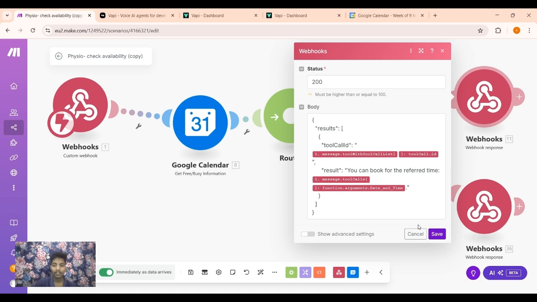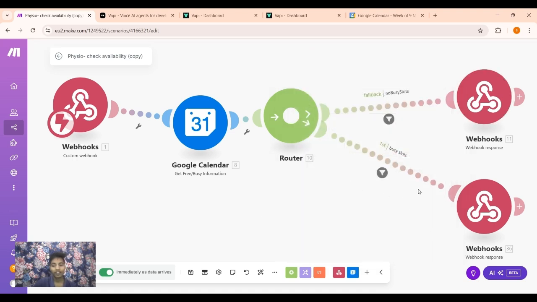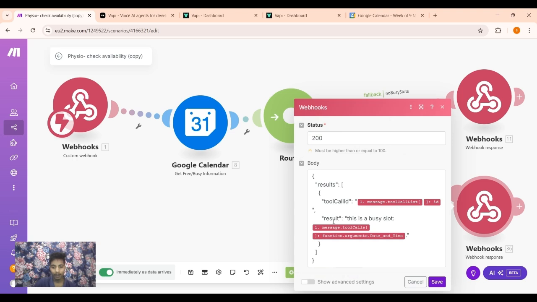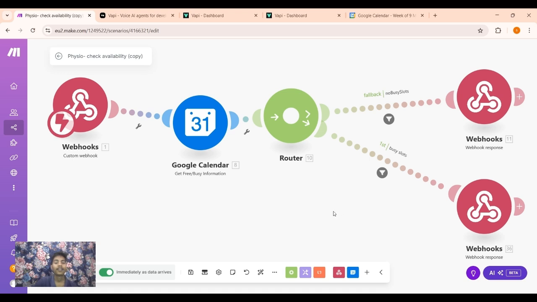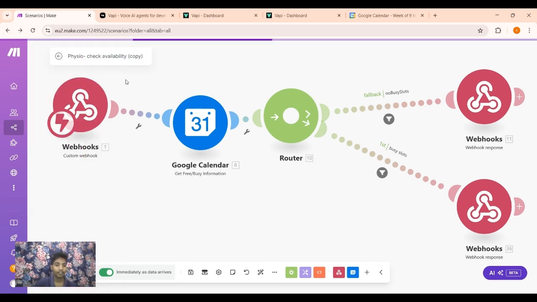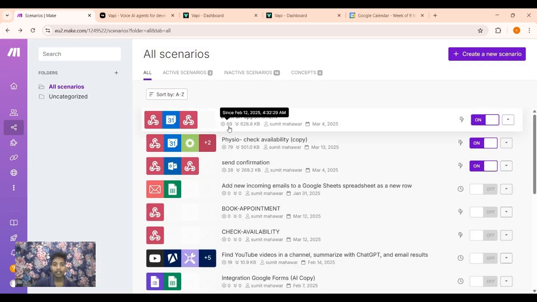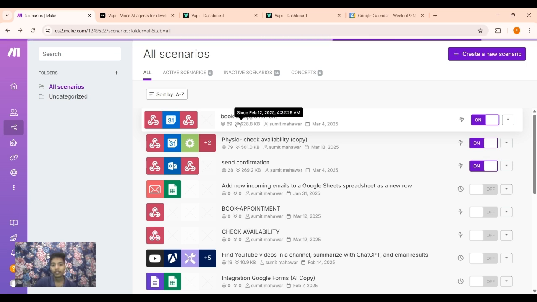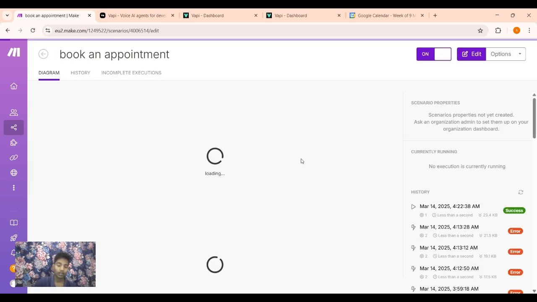But if there are busy slots on the preferred date, it will go here and provide a response to the assistant that this is a busy slot, and then it will proceed and suggest the customer choose another date and time. And then it goes further, and then it uses the book an appointment tool to book appointments in Google Calendar.